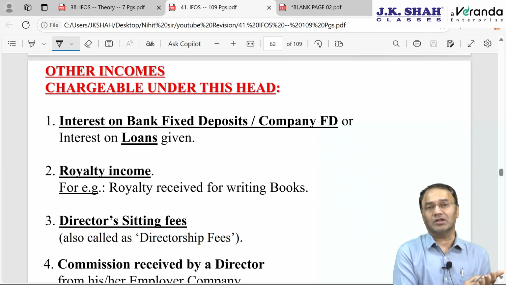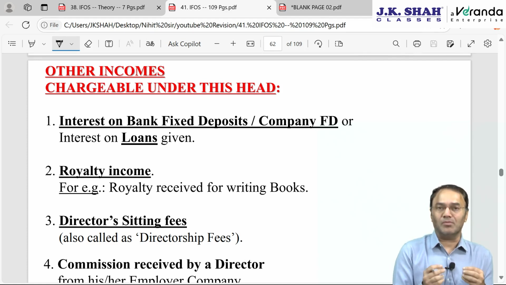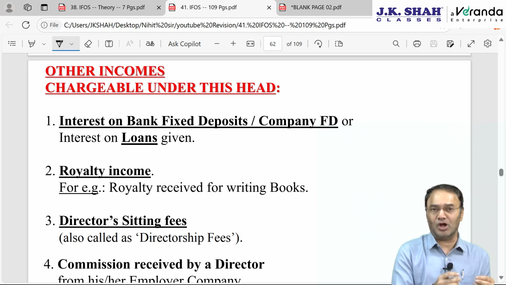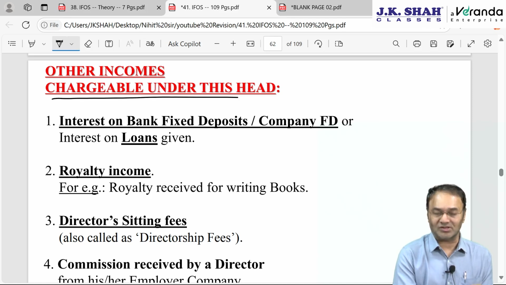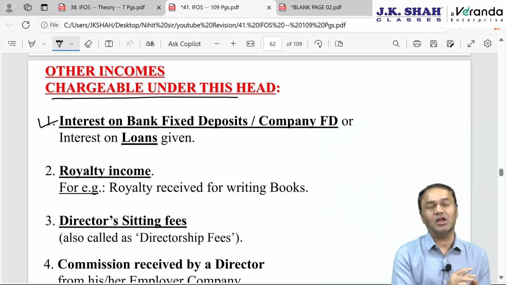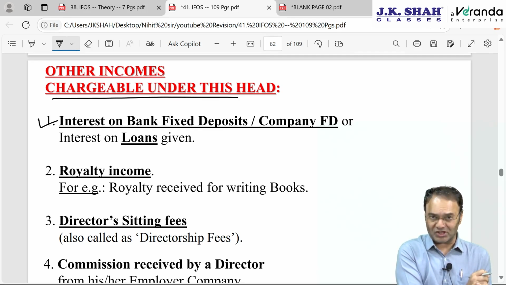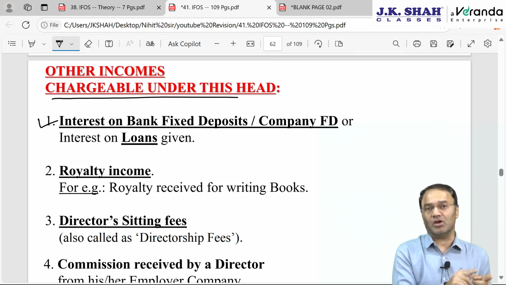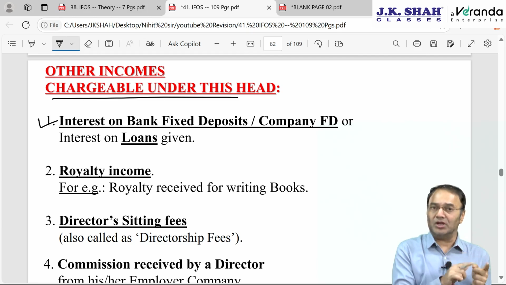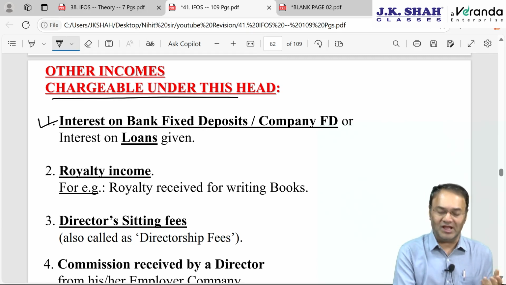But remember, the fundamental thing is that this is the residuary head of income, so only those incomes will come under this head which are not taxable under other heads. Which are such other incomes taxable under this head, provided not taxable under other heads? First income is interest on bank FD, company FD, interest on loan given to somebody. What we discussed at the beginning of the chapter in 56(2) was interest on securities, that is debenture interest, bond interest, etc. This is interest other than on securities: interest on loan, FD, etc., provided not taxable under the head PGBP.